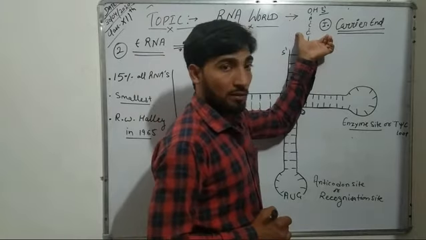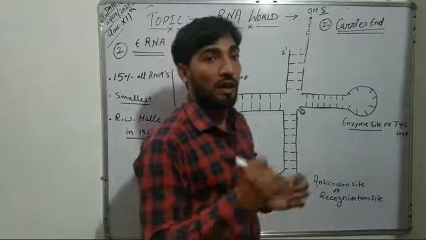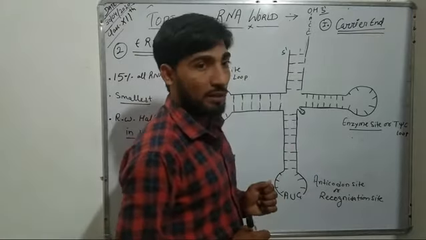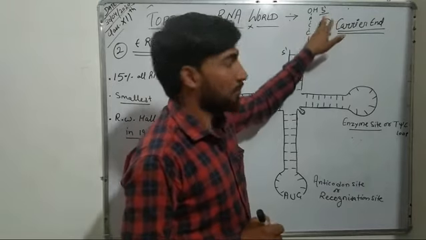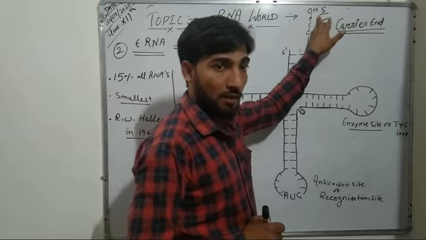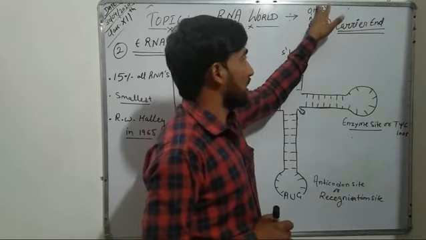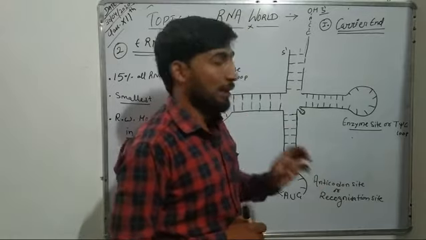It is known as carrier end because it is the site where the amino acid binds.